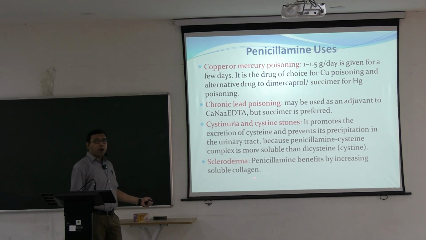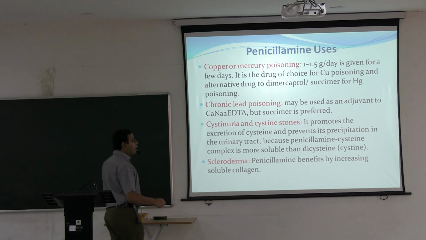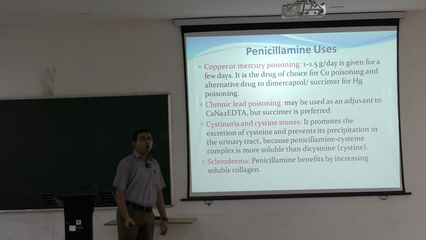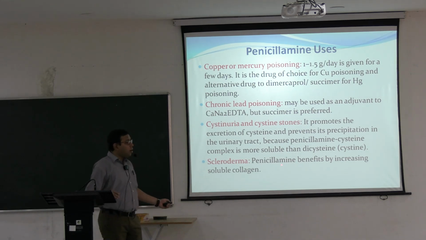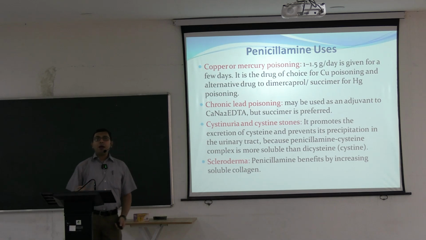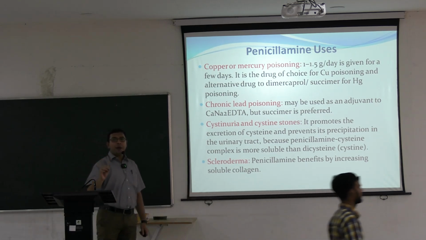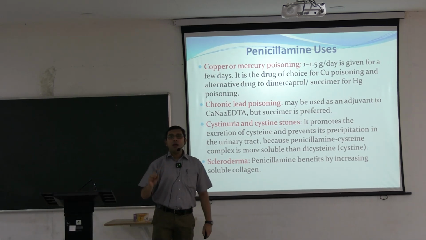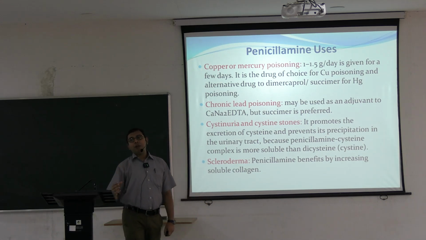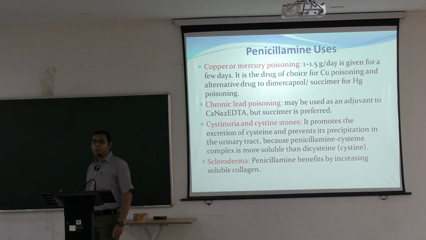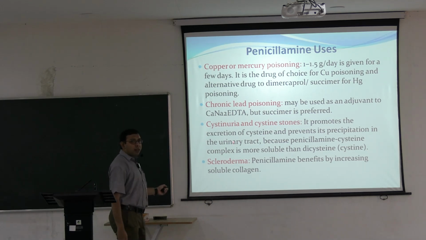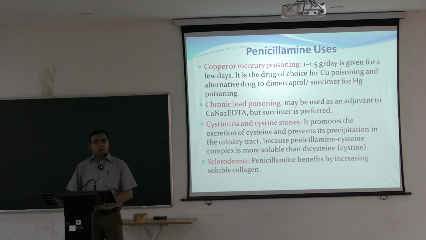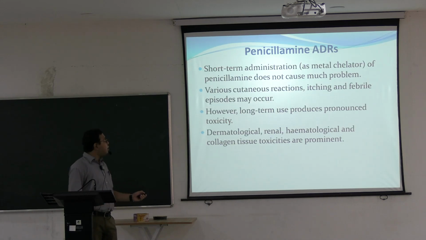So these are genetic diseases, cystinuria or cystine stone formation, where penicillamine is also used. Scleroderma is a connective tissue disease where it also benefits by increasing soluble collagen. Here the collagen synthesis is deranged, and when we use this, ultimately the soluble collagen is increased. So penicillamine, mainly D-penicillamine, is used. The most important indication is Wilson's disease. Apart from this, it is used in acute toxicity of copper, acute toxicity of mercury, chronic lead poisoning, cystinuria, cystine stone and scleroderma. So penicillamine is important.